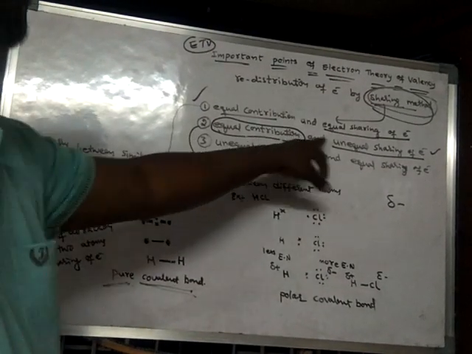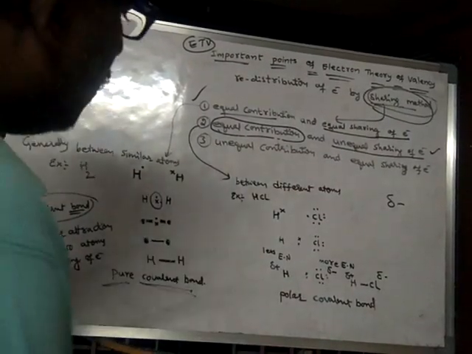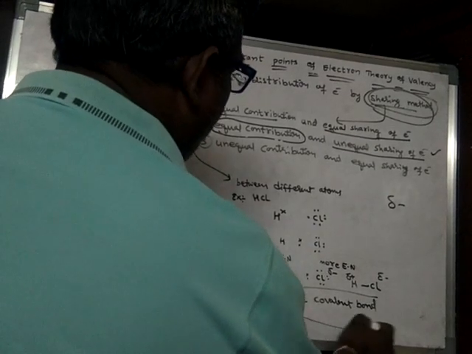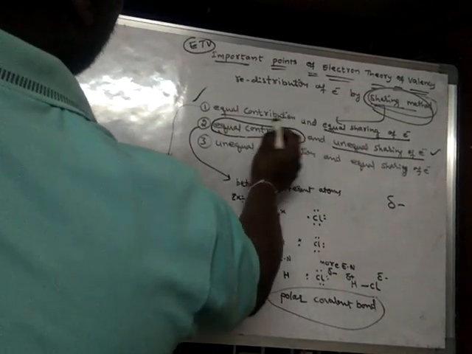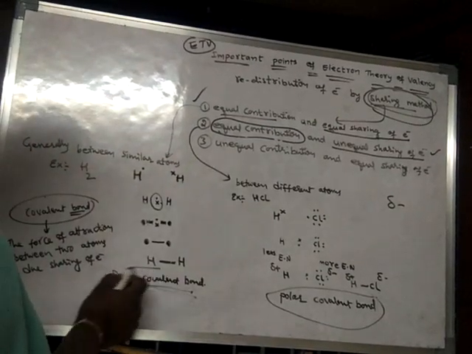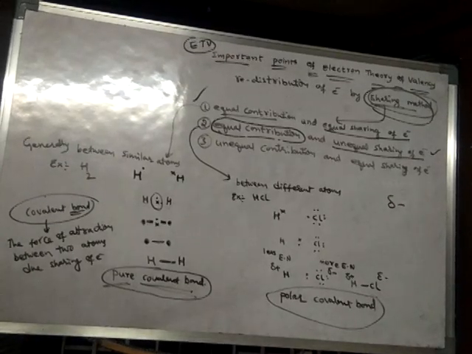As a result of equal contribution and unequal sharing, a polar covalent bond is formed between the atoms. As a result of equal sharing and equal contribution, a pure covalent bond is formed between the atoms. In this way, sharing leads to the formation of covalent bond.